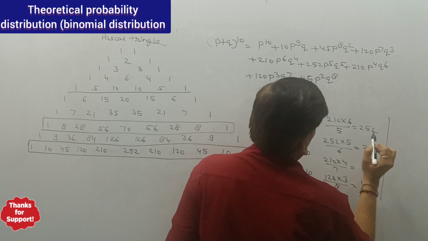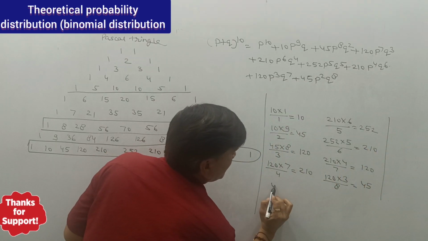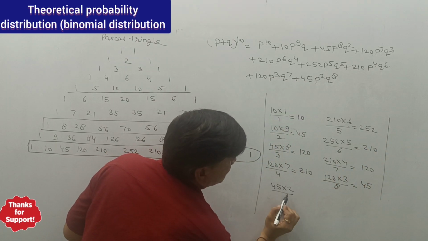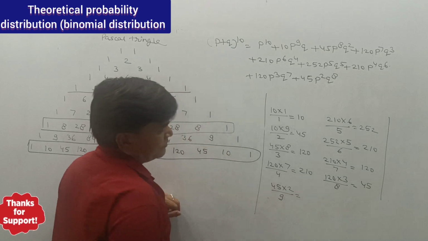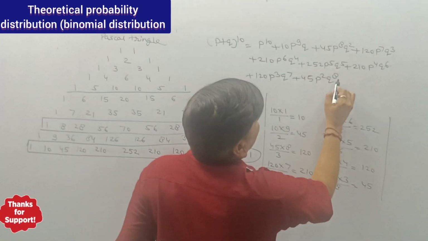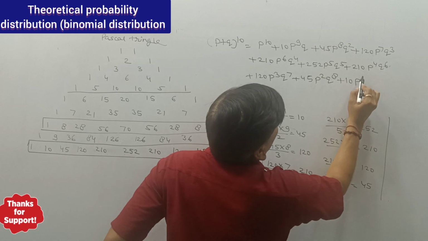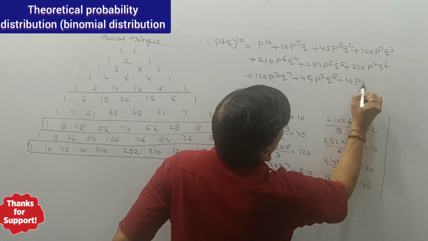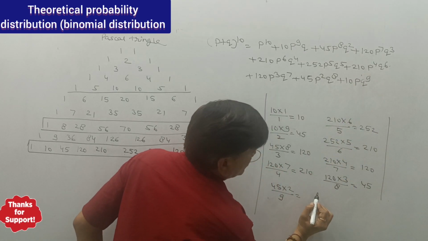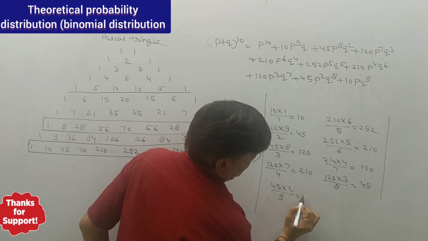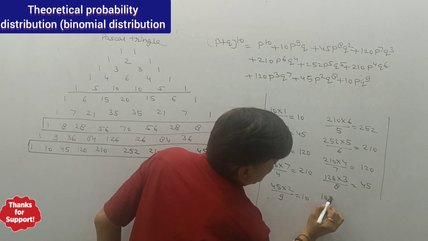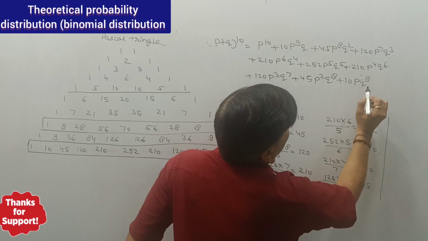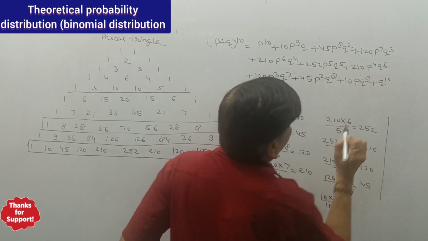Again, 45 multiplied by 2 divided by 9, that is 10. P raised to power 1 Q raised to power 9. So that is 10 multiplied by 1 divided by 10, that is 1. So that is Q raised to power 10.